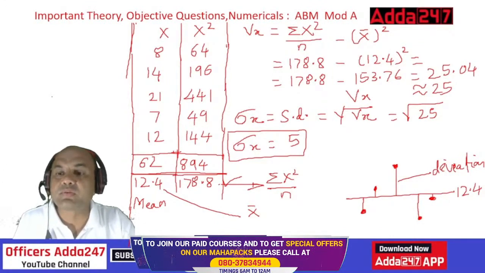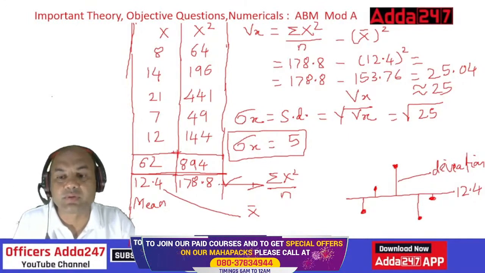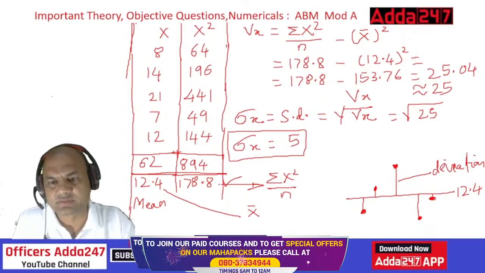Okay. And then what is variance? Variance is a square of all this. Suppose if I do the square of this difference, what was this? 7, right? 21. 12.4 is over here. Then this was 21. So the difference will be something like 8.6.